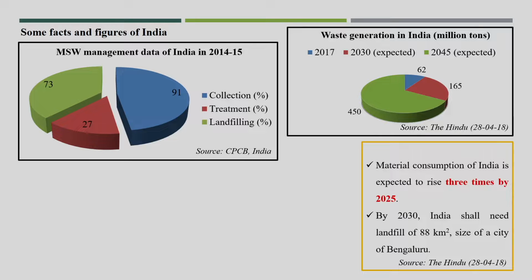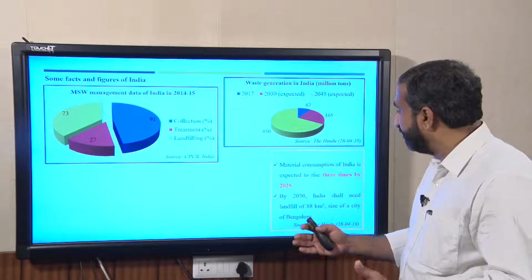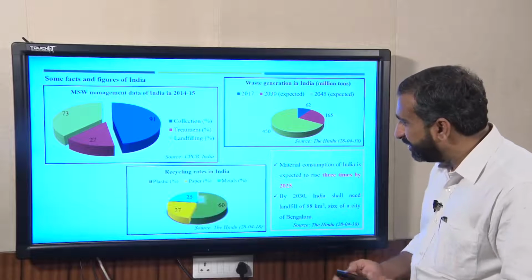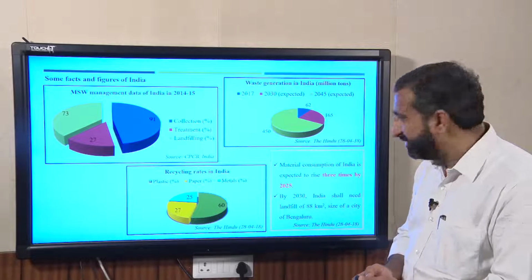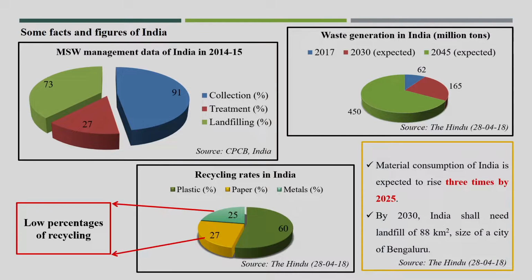Now see, the material consumption in India is expected to rise three times by 2025, and by 2030 India shall need landfill of 88 square kilometers, that is the size of Bengaluru. That much size of disposal site will be required to dispose the waste in 2030. But now you see the current recycling data in India: we are good only in plastic recycling at 60%, while paper and metal percentages are not that good, a low percentage of recycling.